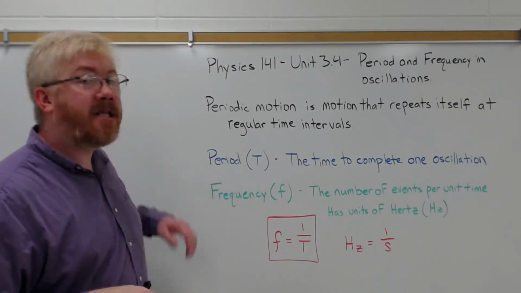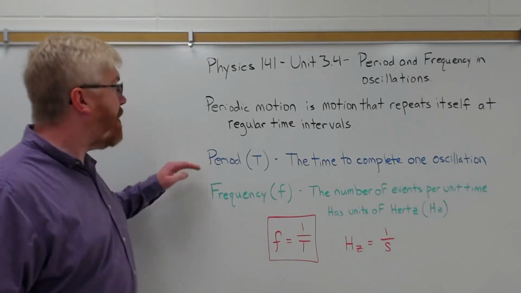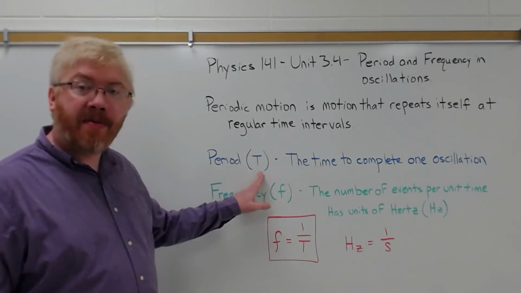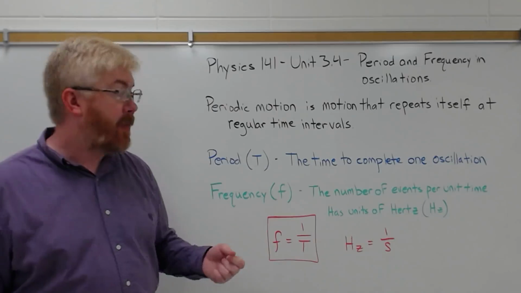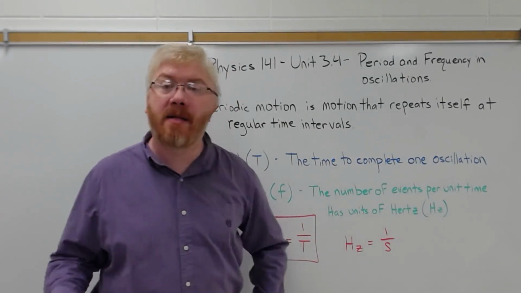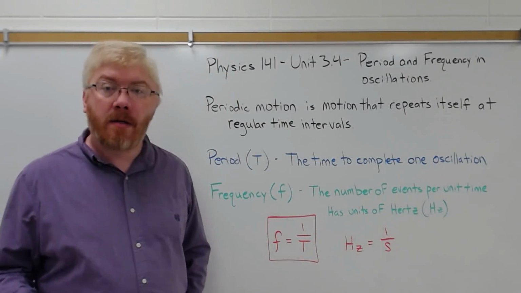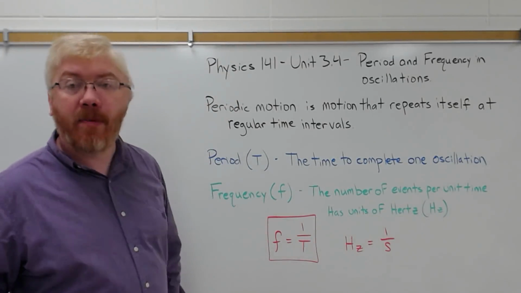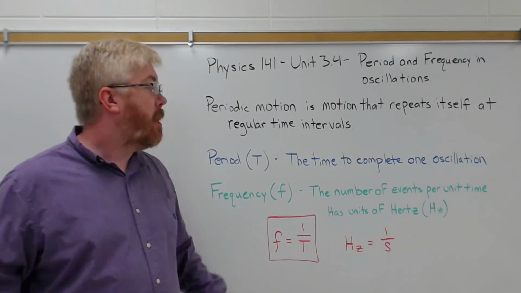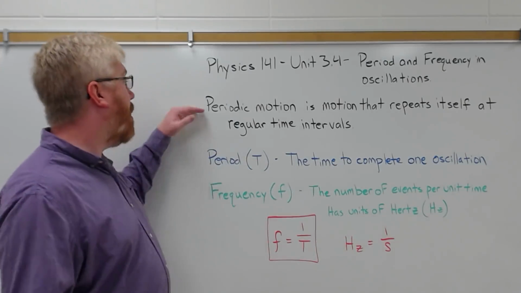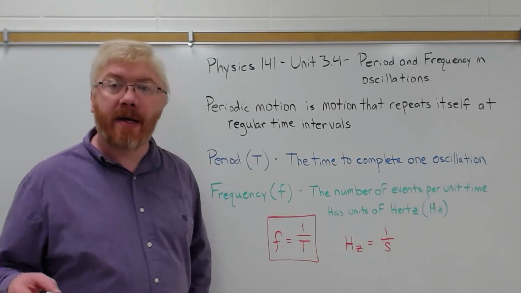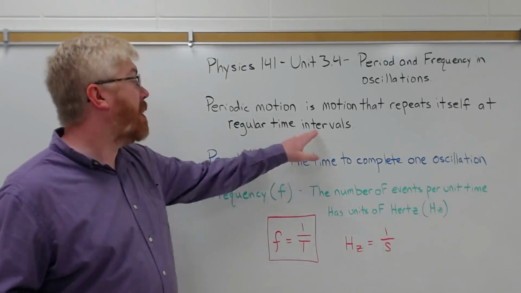But it is periodic. Now, a period, we use a capital T to represent period, because period is a time. It's the time to complete one oscillation, right? And we're going to be looking at simple harmonic motion as periodic motion, the simplest version. So oscillations are periodic motion. So the period is the time to complete one oscillation or event, the time to complete one time interval.